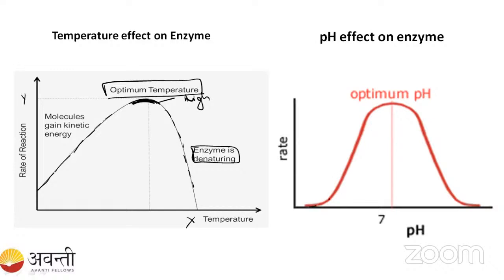Here, whenever we increase the pH, the reaction increases, and at a particular pH the enzyme activity is very high. That pH we will call the optimum pH, right? So here, this is the optimum pH. You have to take the line to the center; whichever pH you get at the center is the optimum pH of the enzyme. Here you have to remember: on the x-axis you take the pH, and on the y-axis you take the rate of the reaction.